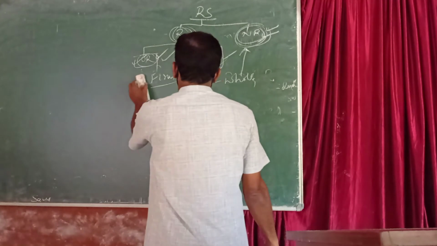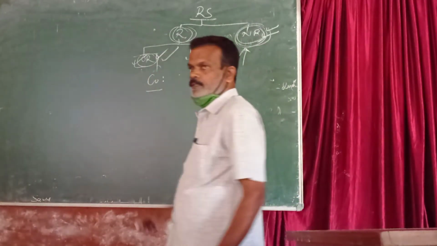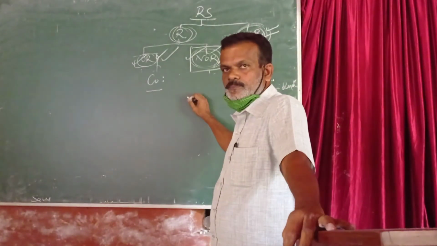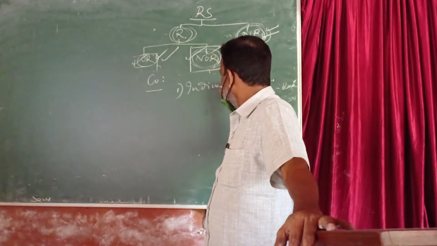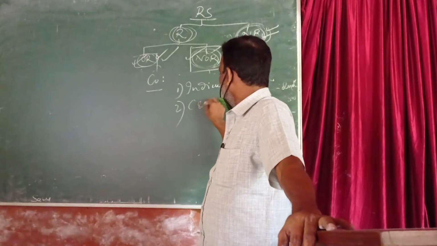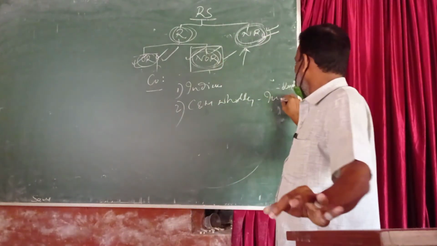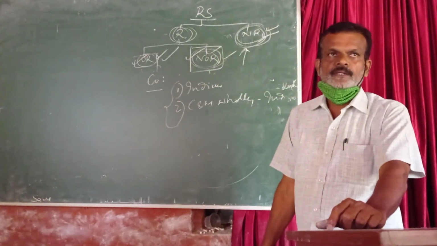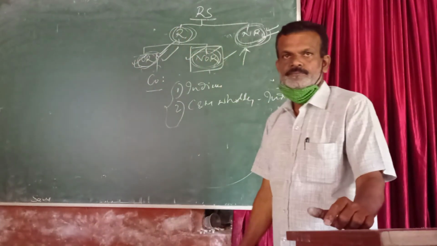Next, the resident status of a company. To decide the resident status of a company, we have to apply the following provisions. Number one, it must be an Indian company, and number two, the control and management wholly situated in India. If these two conditions are satisfied, then the company will become an ordinary resident.